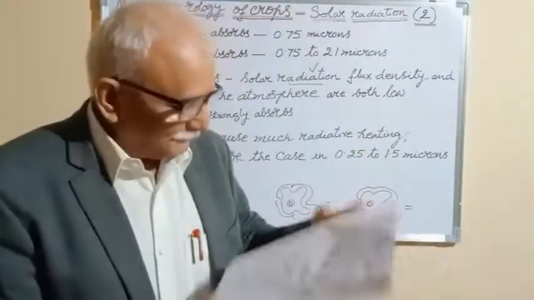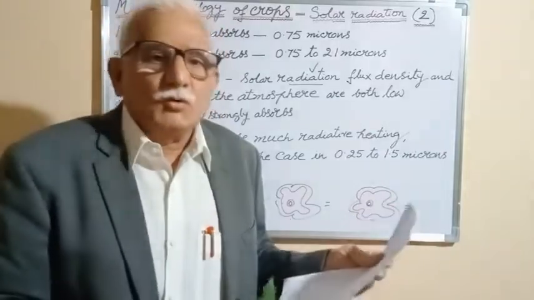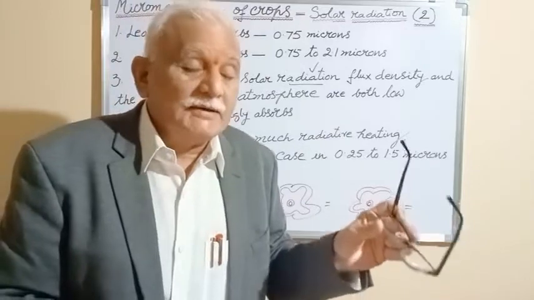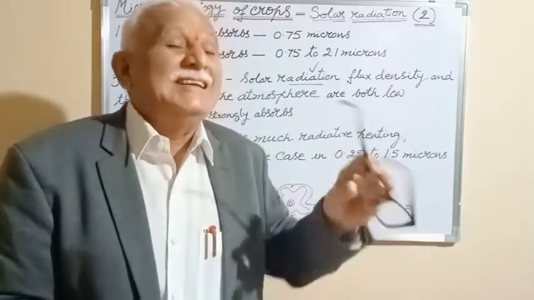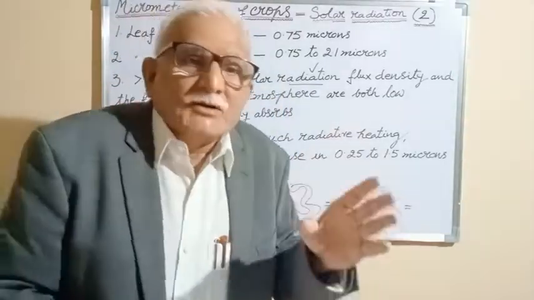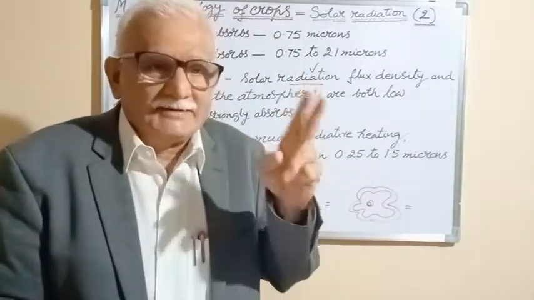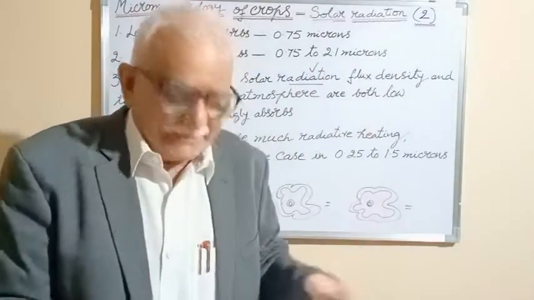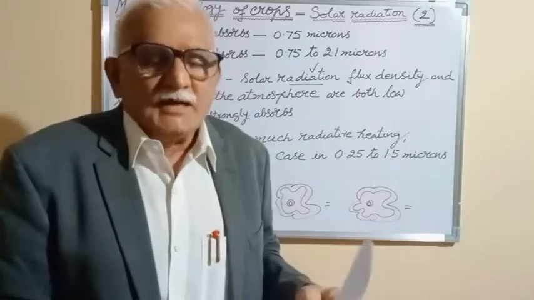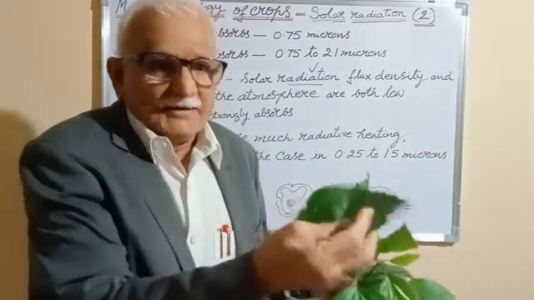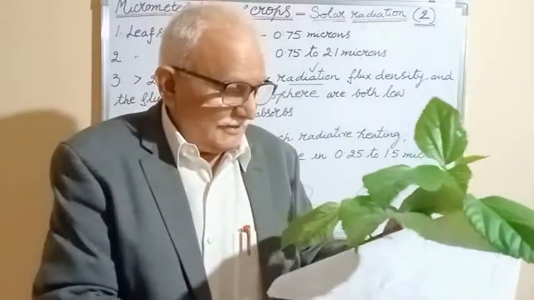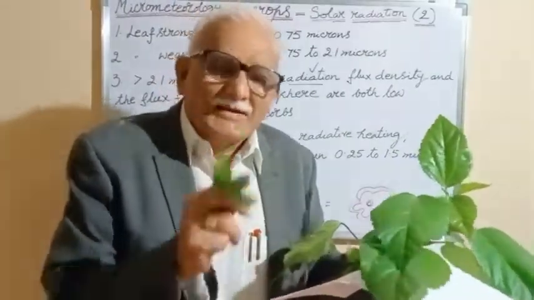Now here, at a temperature of 293 degrees Kelvin, that is 20 degrees centigrade, this is a very interesting point, please note. The leaf will have a peak emissivity at 9.89 microns.